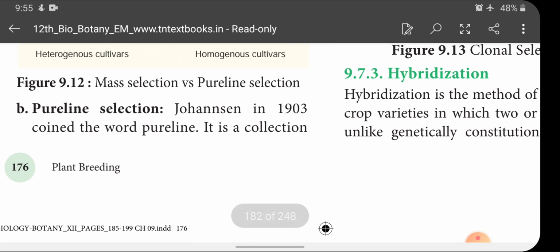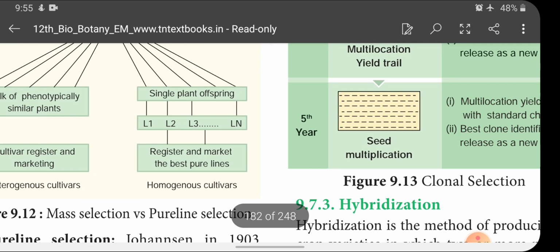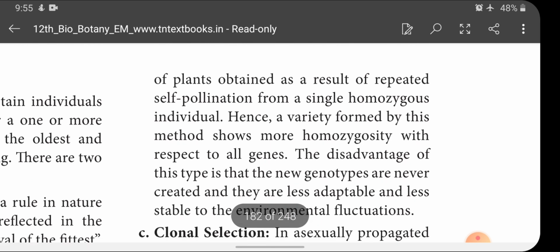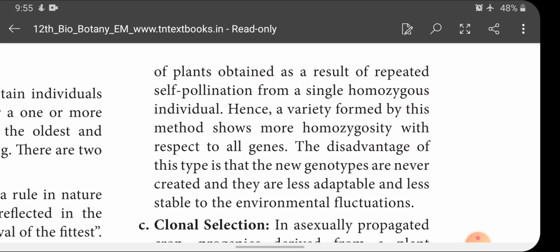Pure line selection: Johannsen in 1903 coined the word pure line. What is a pure line? It is a collection of plants obtained as a result of repeated self-pollination from a single homozygous individual. Hence, a variety formed by this method shows more homozygosity with respect to all genes. The disadvantage of this type is that new genotypes are never created and they are less adaptable and less stable to environmental fluctuation.